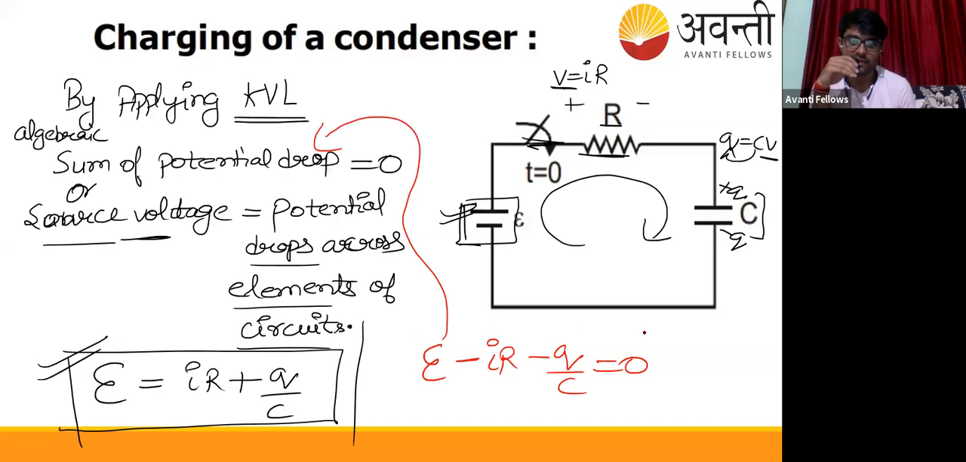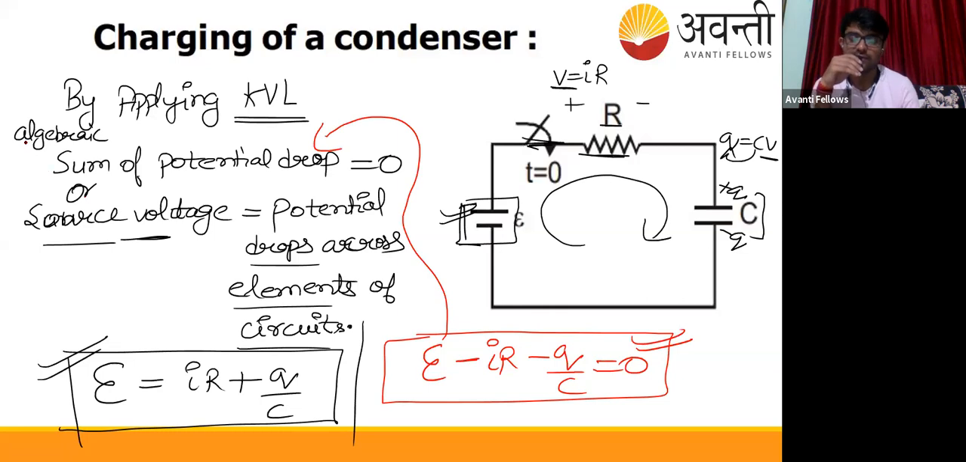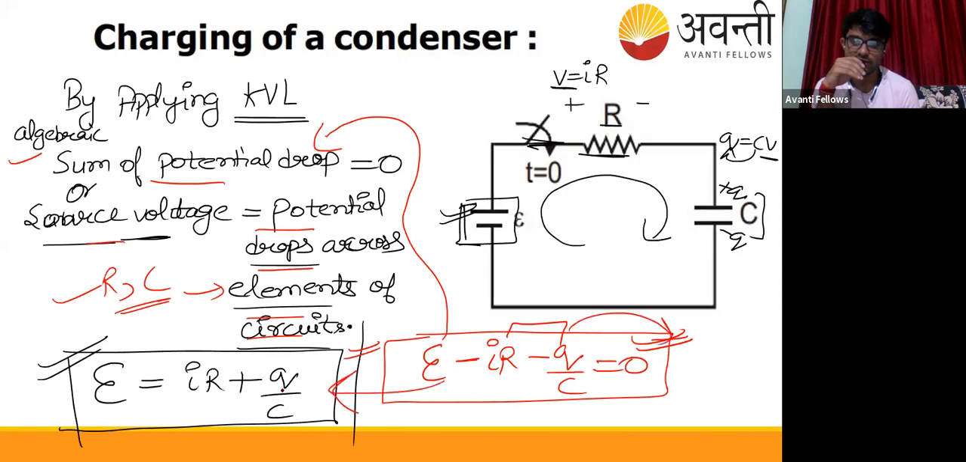KVL can be said in two ways: the algebraic sum of potential drops is equal to 0, or the source voltage is equal to the potential difference across the elements of the circuit, whether resistance or capacitor. These are both the same equations. You can put IR and Q by C here and it will come out to be this only. So I think everyone understood it, and I think Praneeth also understood this now.